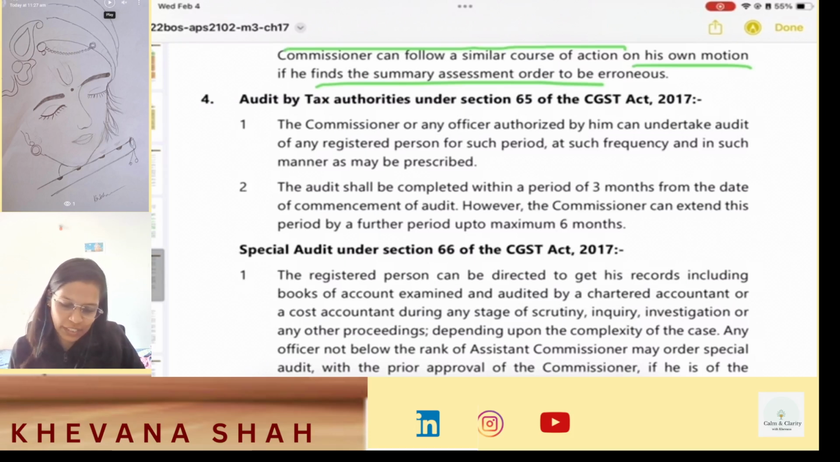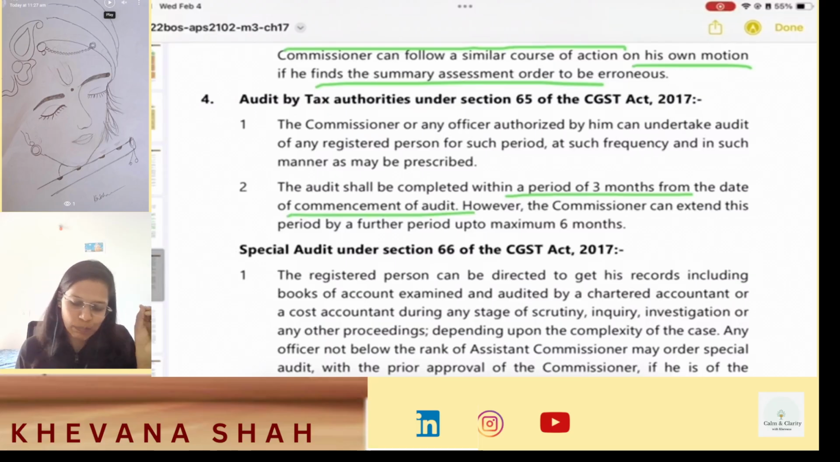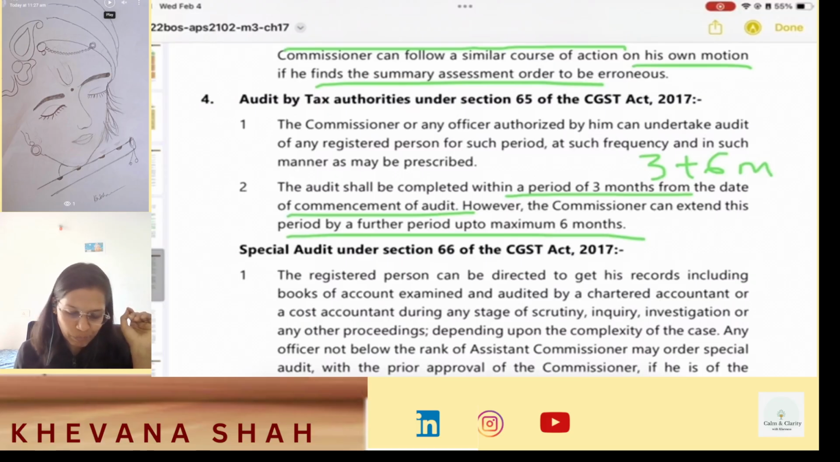The commissioner or any officer authorized by him can undertake audit of a registered person for such period, at such frequency and in such manner as may be prescribed. The audit shall be completed within a period of 3 months from the date of commencement of audit. However, the commissioner can extend the period by a maximum of up to 6 months. So this is 3 plus 6 months, okay?